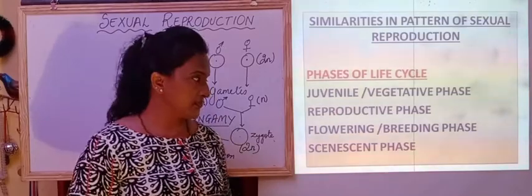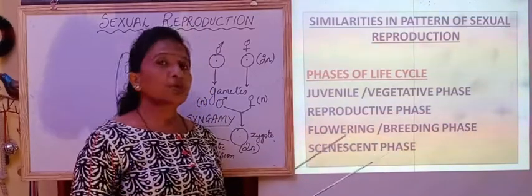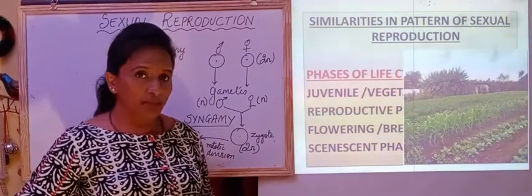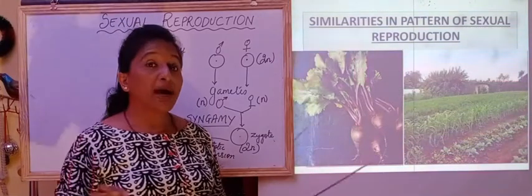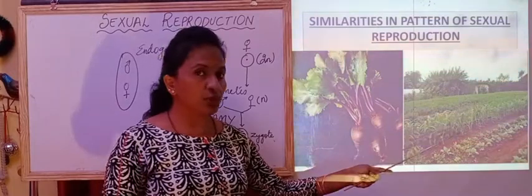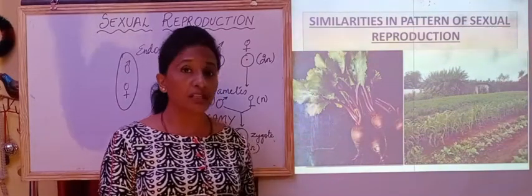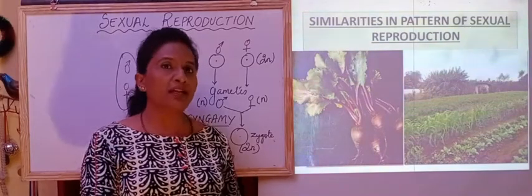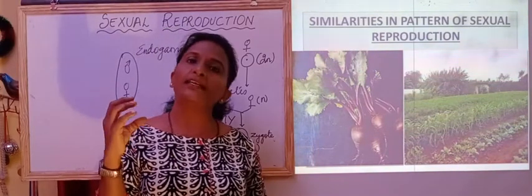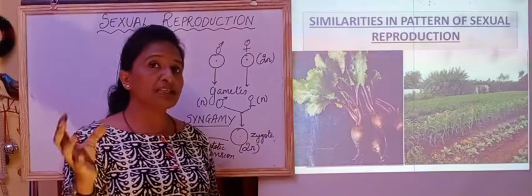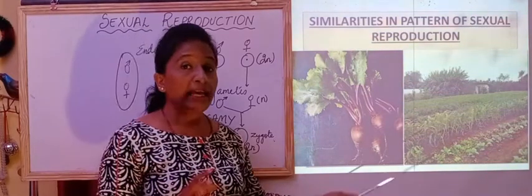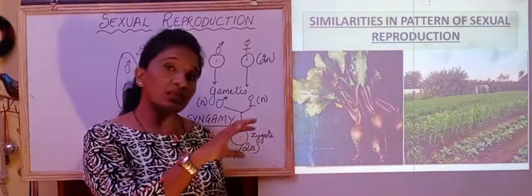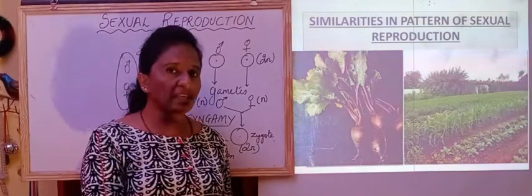Now with regard to all these phases, consider annual or biennial plants. We already know that annual plants are seasonal plants. Within that season of three to four or five months, they will grow, get matured and give flowers. So we can see this flowering very easily in annual plants. And once they give fruits, they will die. So all the phases are remarkable in these plants.